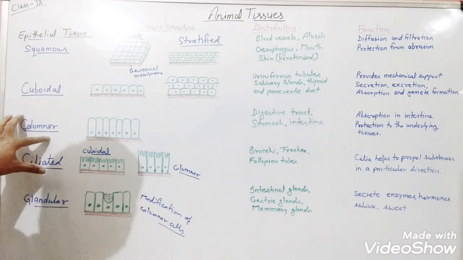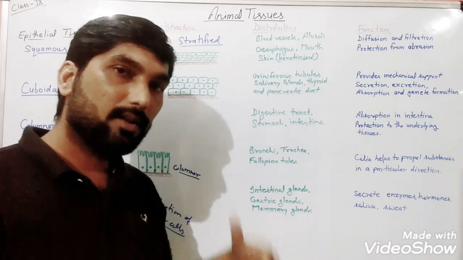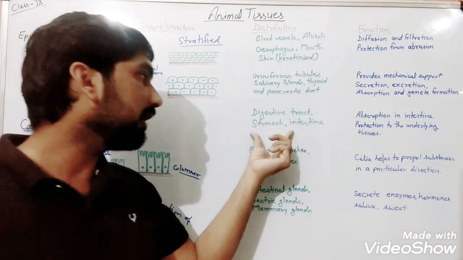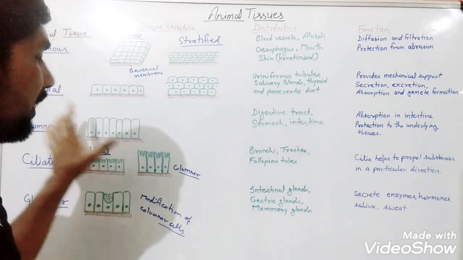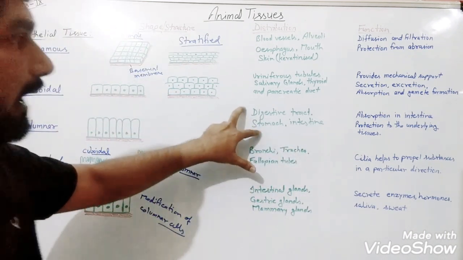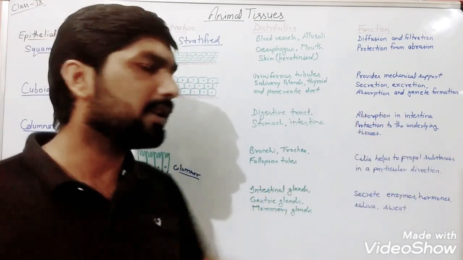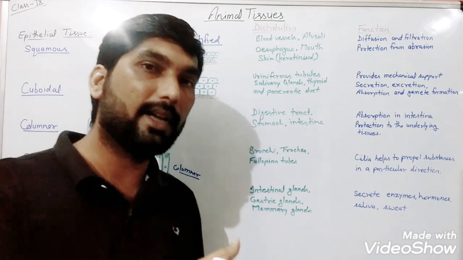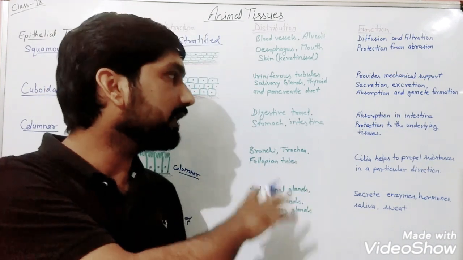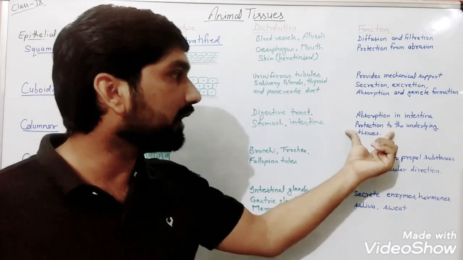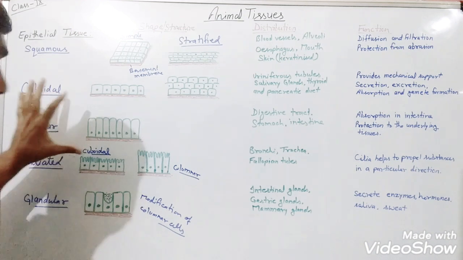So if we talk about the columnar epithelial tissue, they will be present in the digestive tract, whether we talk about the stomach, intestine or gallbladder. So we can find these columnar epithelial tissue in the digestive tract, and their function will be what? Absorption in intestine. You have knowledge that the nutrients are going to be absorbed in the blood, where? In the small intestine. Also they are going to protect the underlying tissues because of their surface area.